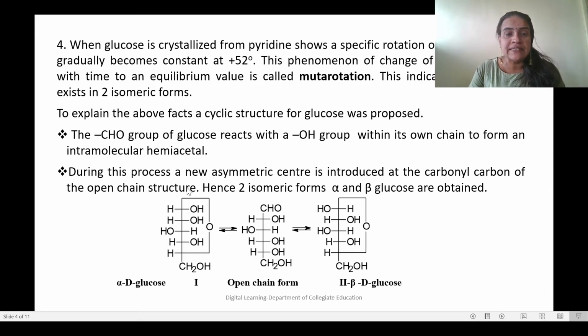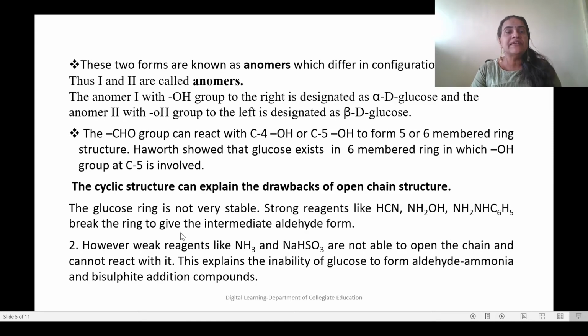So this carbon atom is termed as anomeric carbon, and these two are anomers. This alpha-D-glucose and beta-D-glucose are together called anomers. These two forms are known as anomers, which differ in configuration at C1. Thus 1 and 2 are anomers. The anomer 1 with OH group on the right side is defined as alpha-D-glucose, and the other one is beta-D-glucose.